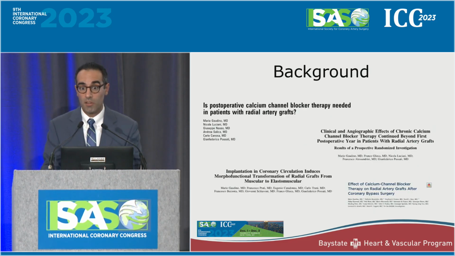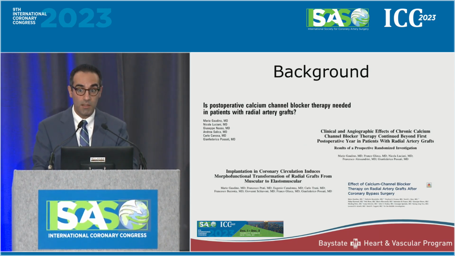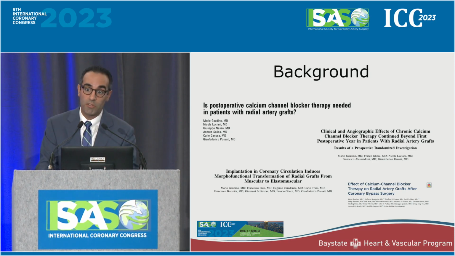Dr. Gardino has really, even since 2005, looked at many different cases and has had randomized controlled trials looking at this exact point. Now, initially some of the trials looking at one-year outcomes of radial artery in patients that used calcium channel blockers really didn't show any difference in radial artery patency.